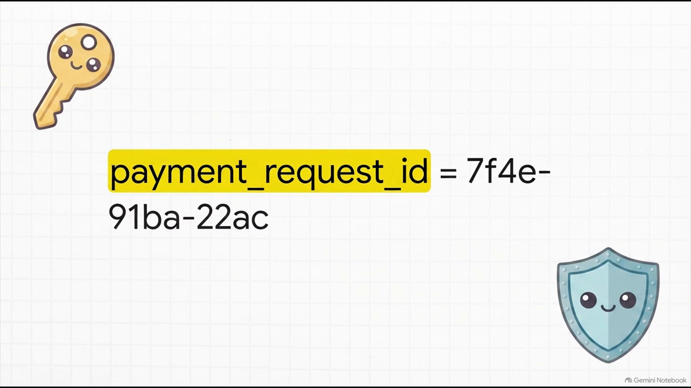Think of an ID like 7F4E-91BA-22AC. Here is the golden rule. The LLM should never just hallucinate a new operation ID on every single retry. Because it's a probabilistic engine, it might tweak a single character, and suddenly that retry looks like a brand new payment. This ID belongs strictly to the boring deterministic application state. You generate it once in your code, and you force the agent to use it.